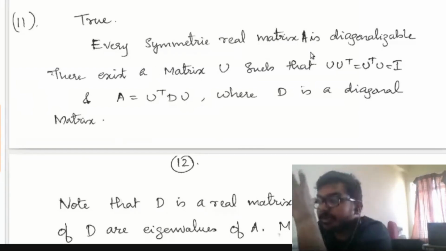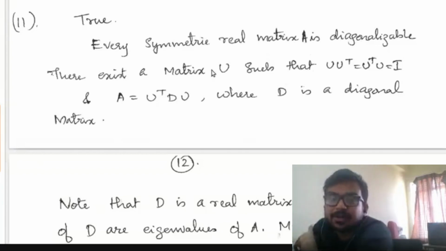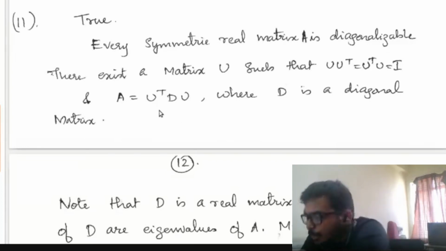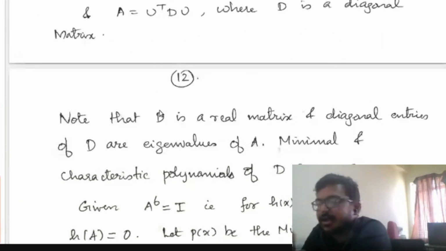If A is a real symmetric matrix, then you can find an orthogonal matrix U such that U transpose U is equal to I, and A is equal to U transpose D U. That means U is an orthogonal matrix.